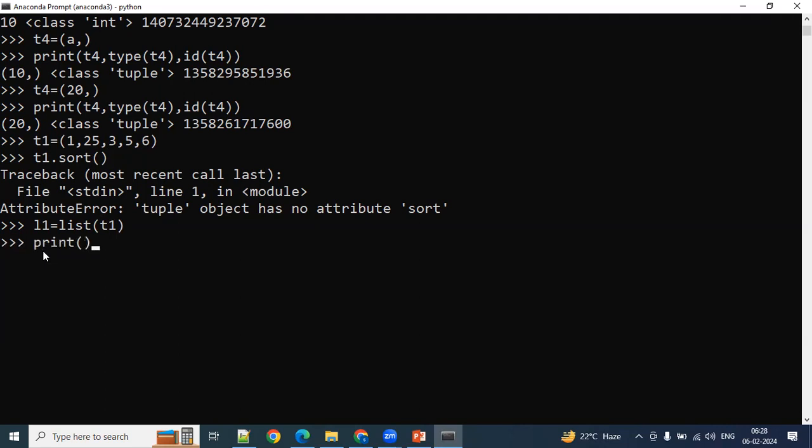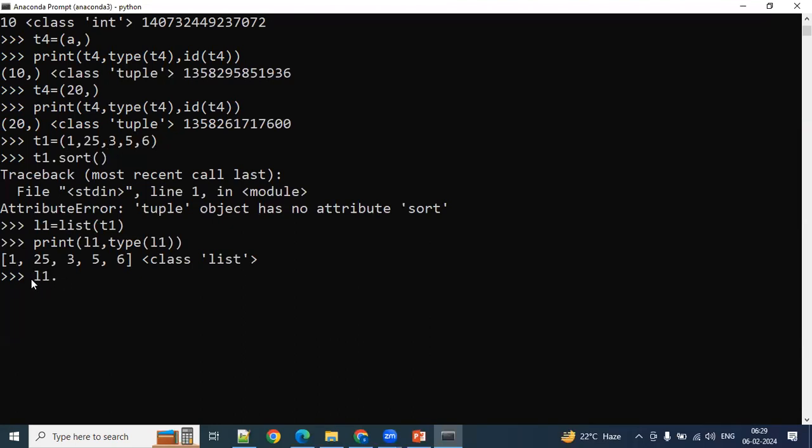So I'll print L1 and type of L1. It has converted into list format. Now, on top of the list, can we use the sort function? Yes. Do we need to assign it to any other variable here? No, not required.